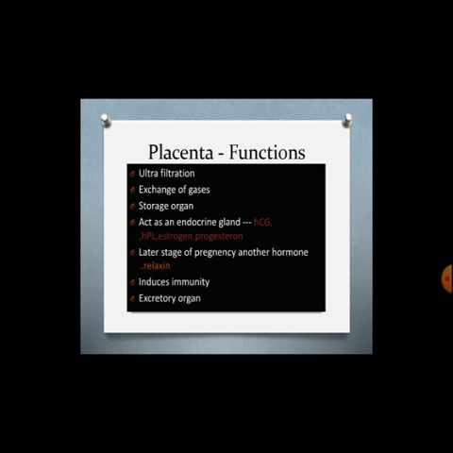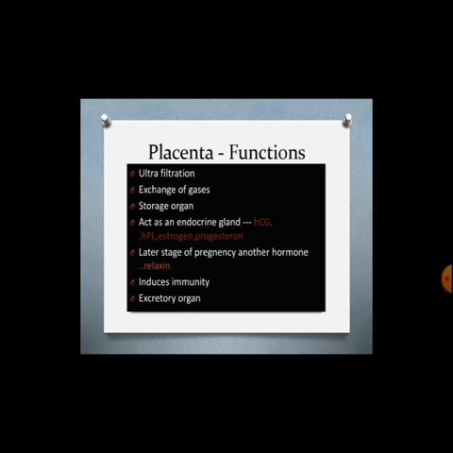It is an important endocrine gland because it secretes different hormones during pregnancy. They are human chorionic gonadotropin, human placental lactogen, estrogens and progesterone. In the later phase of pregnancy, a hormone called relaxin is also secreted by the placenta.